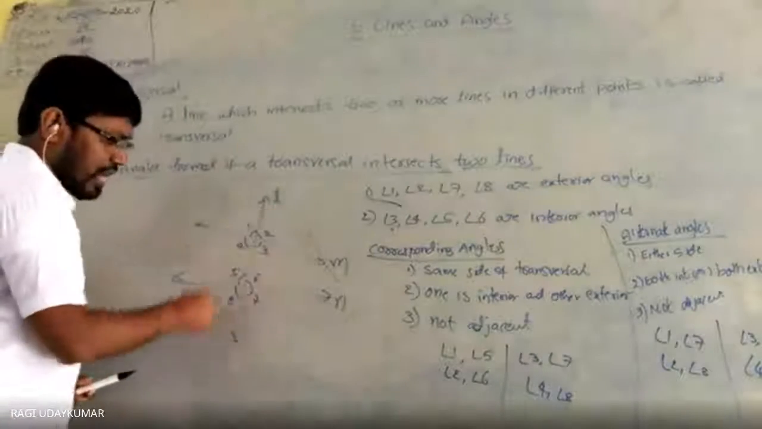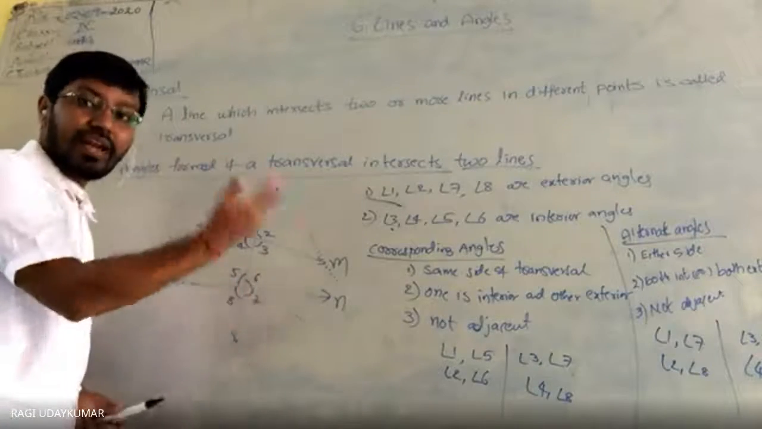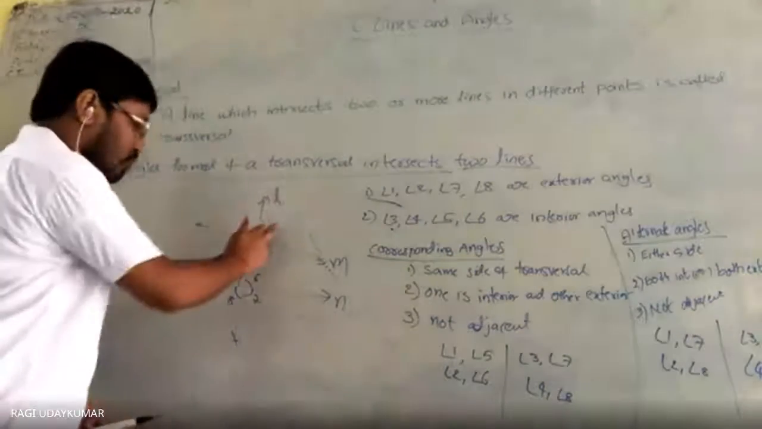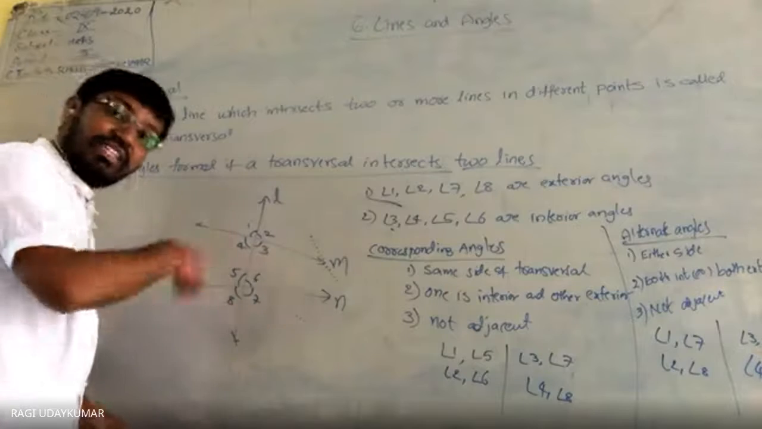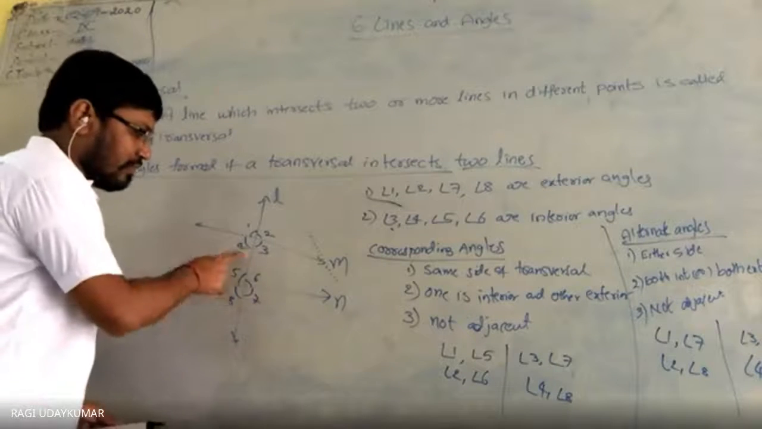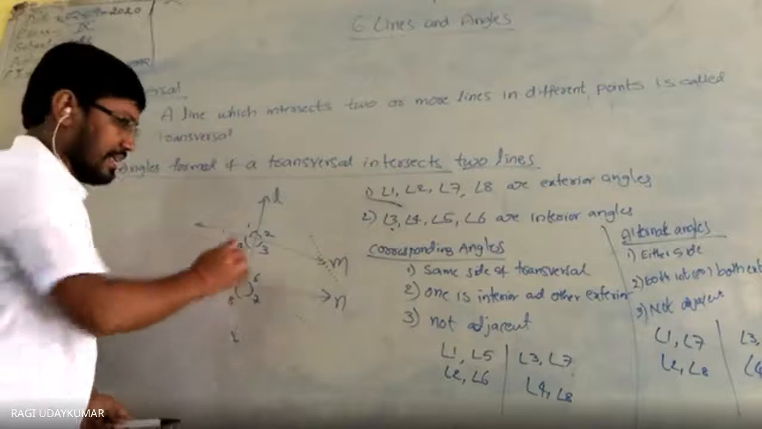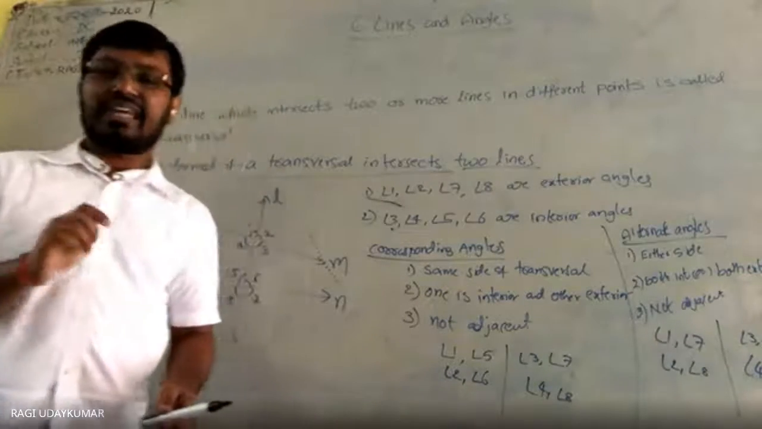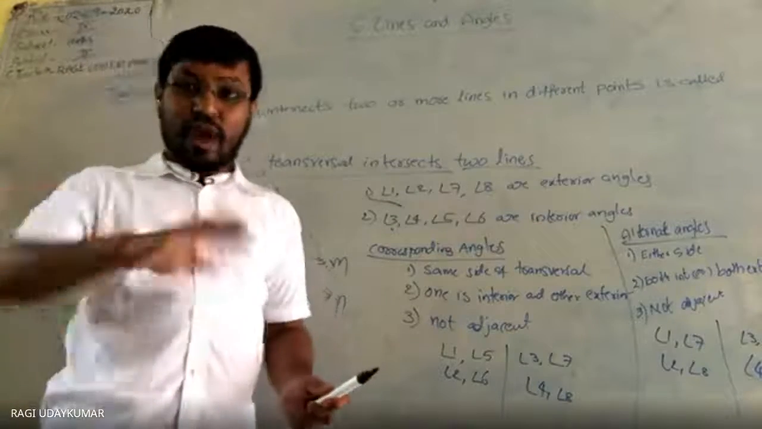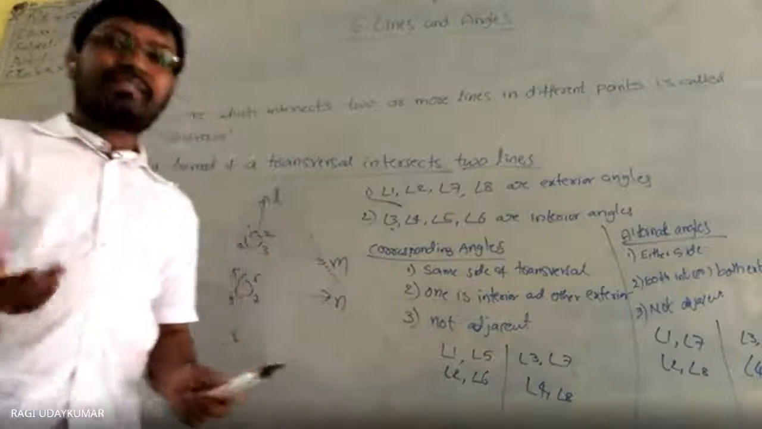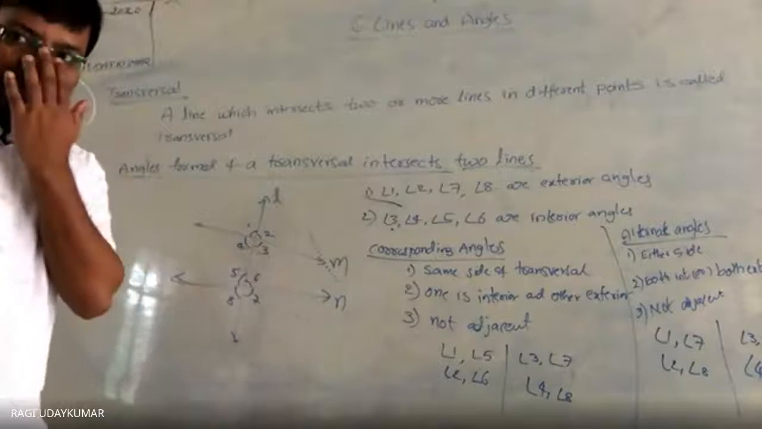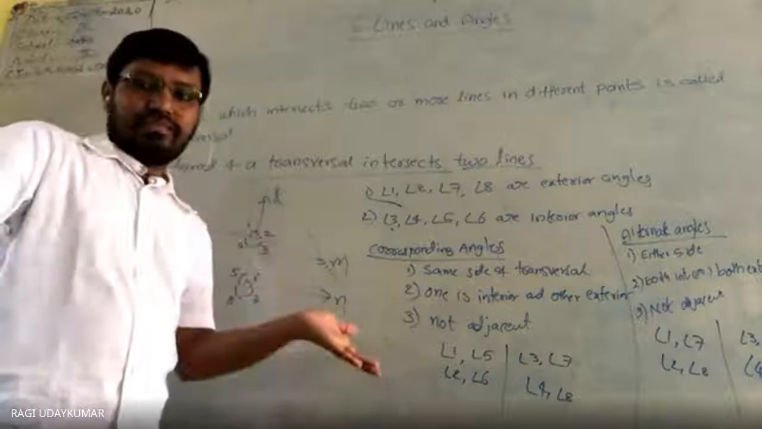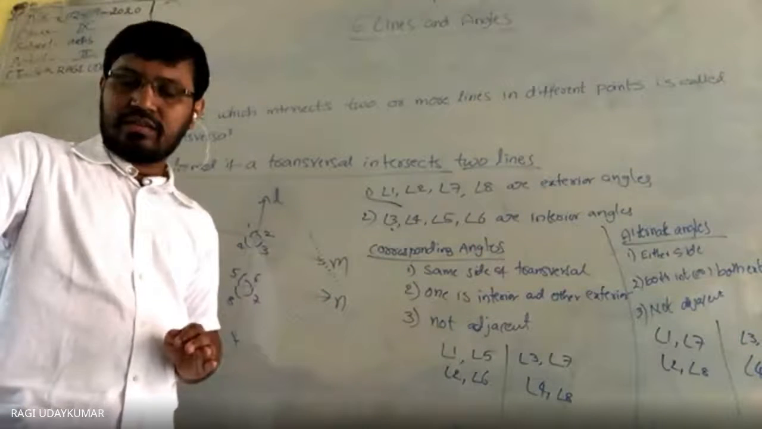1 and 7, and 2 and 8, are exterior alternate angles, because both are exterior. 4 and 6 are interior alternate angles, and 3 and 5 are interior alternate angles. The word itself says alternate, so you can remember it like that. Alternation means this side, that side.